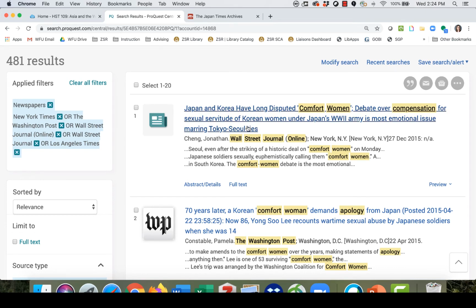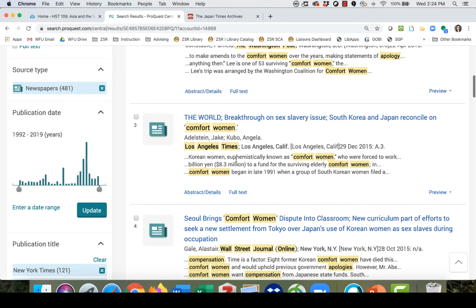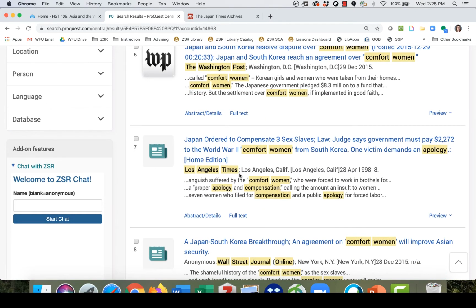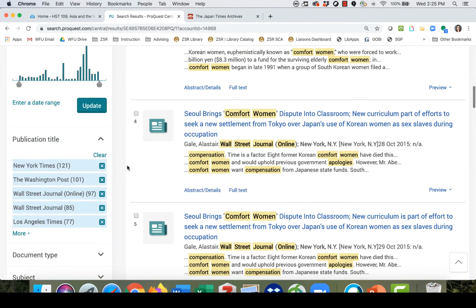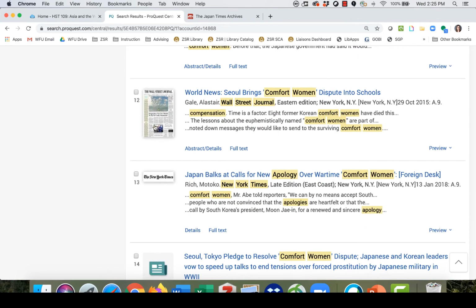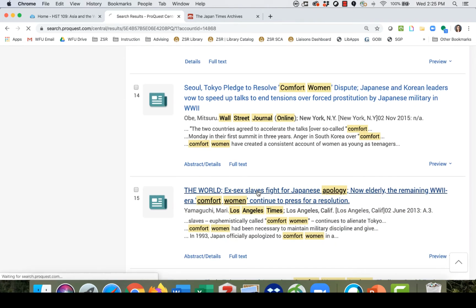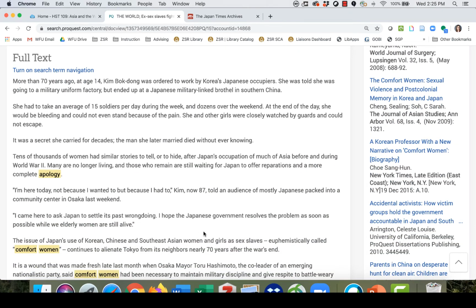So perhaps a little bit more of a lengthy article about the long dispute and the debate over compensation. Korean comfort woman demanding apology. That's in 2015. The resolution of that dispute, the supposed resolution, agreements, and so forth. Some of these will have the actual image of the page that it appeared on. If you see full text PDF, sometimes some of these articles will actually have where it appeared on the page. Again, often it is just the image from the article itself, but you're getting all the important information from the article here.